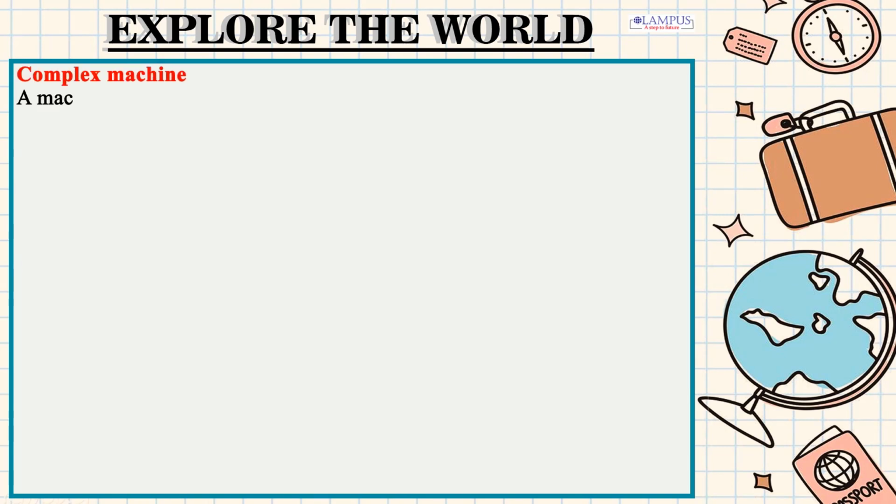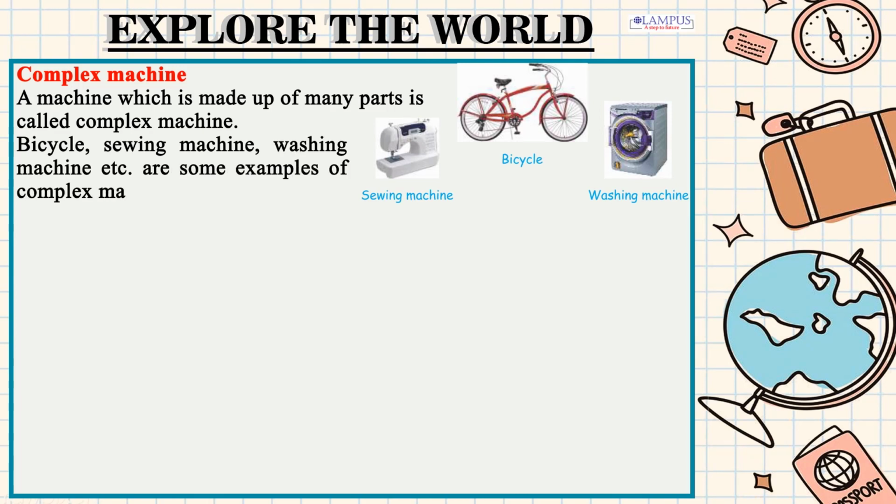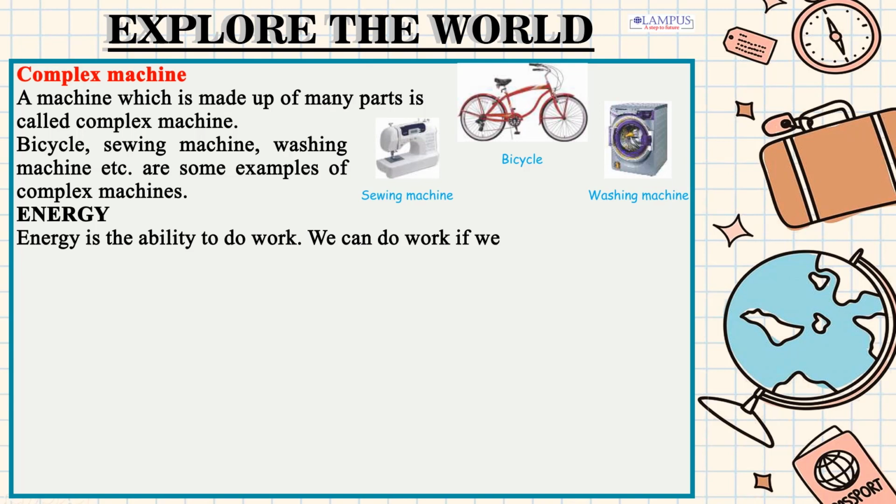Complex machine. A machine which is made up of many parts is called complex machine. Bicycle, sewing machine, washing machine etc. are some examples of complex machines. Energy. Energy is the ability to do work. We can do work if we have energy.